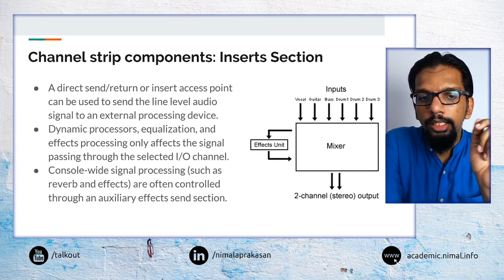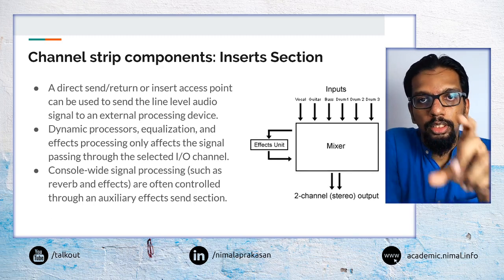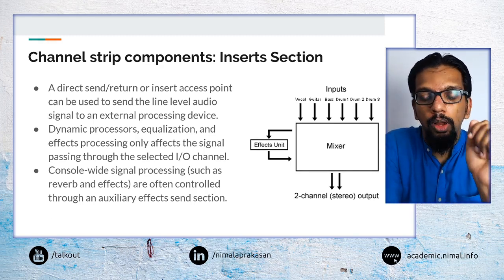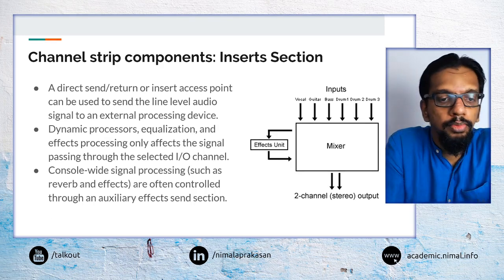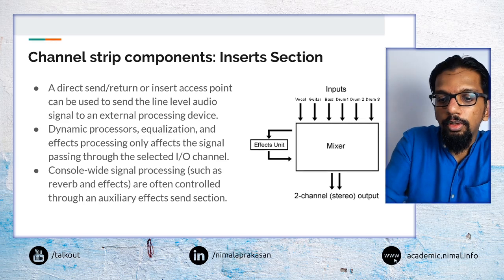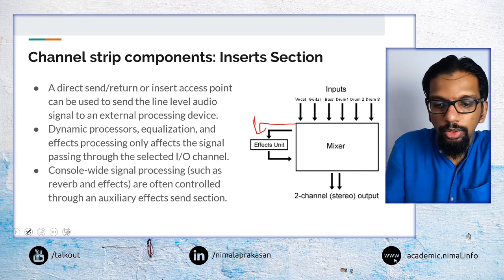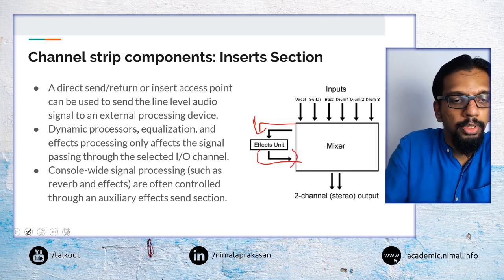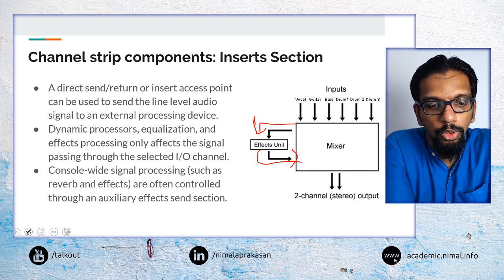So then let's look at some of the main components that we will find in a channel strip. One of the things that we said is these inserts. Inserts are basically something we will use to do some external effects processing, for example. We could send the signal from the channel strip out to an effects unit, and then the output can be brought back into the mixer.